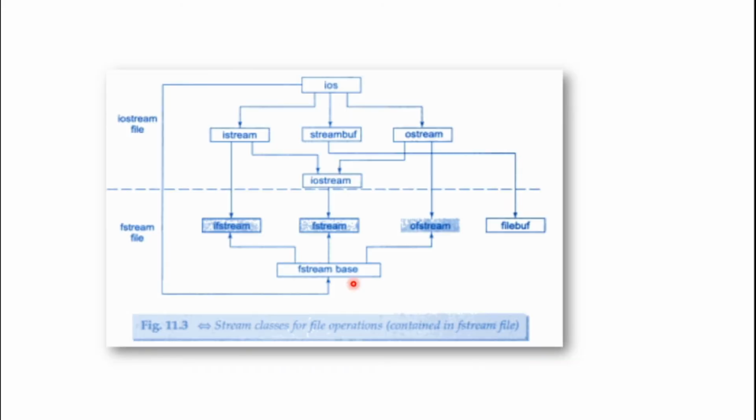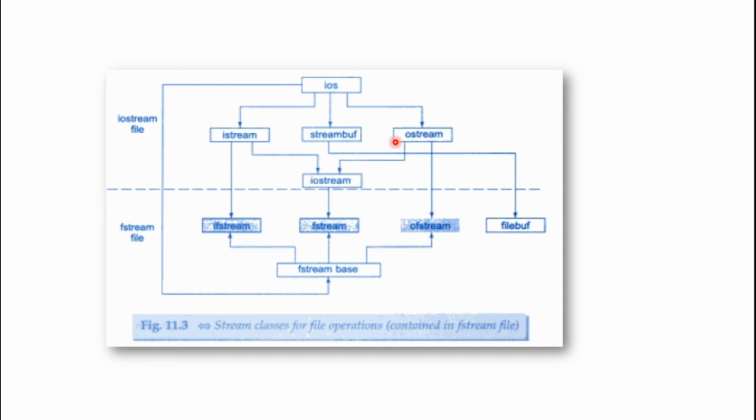So don't get confused. We can refer to a program, and it is very simple to deal with files. Don't worry. This figure shows a number of classes in the C++ directory that contains streaming classes. That is ios, that is input output stream. It has three classes: istream, ostream and streambuf. istream means taking input. It is used for taking input from the console. And ostream means used to give output to the monitor. And these are combined to form iostream.